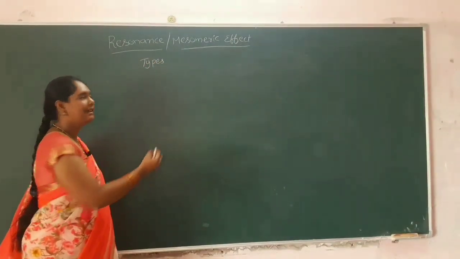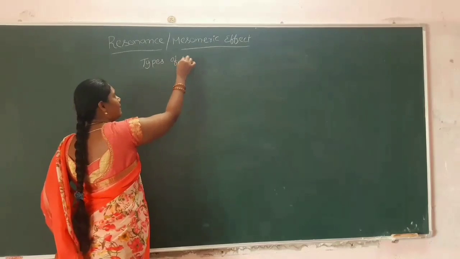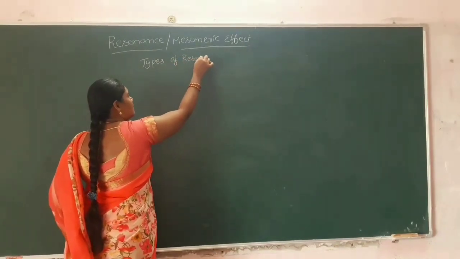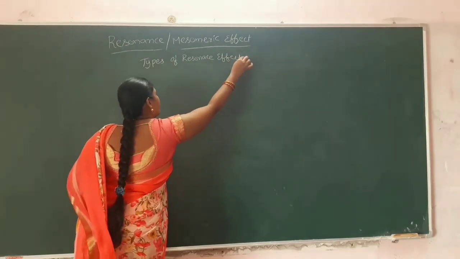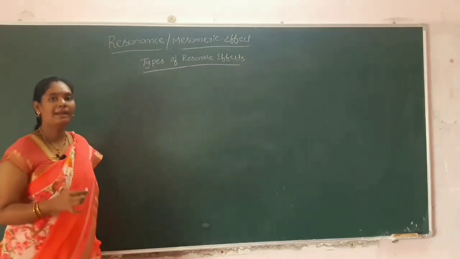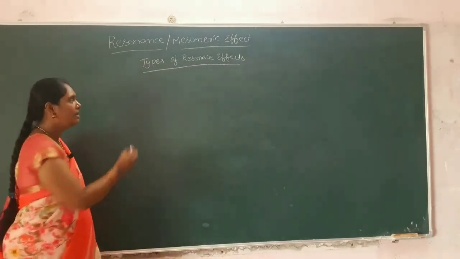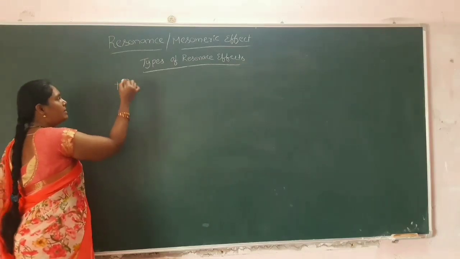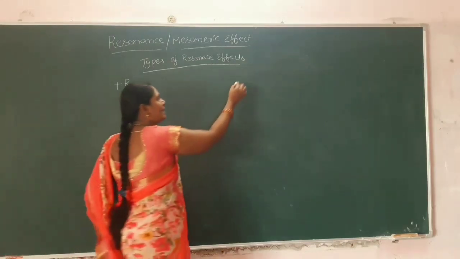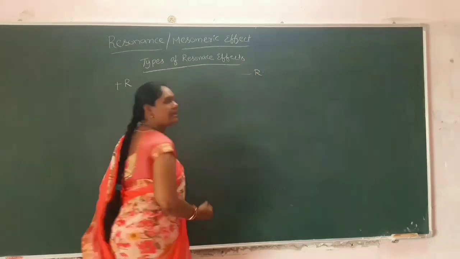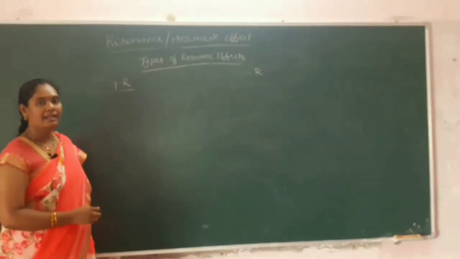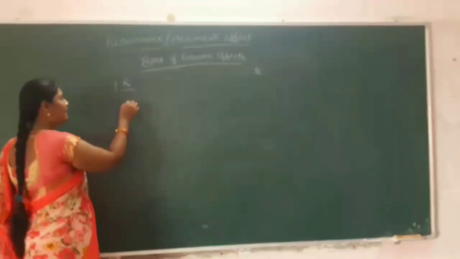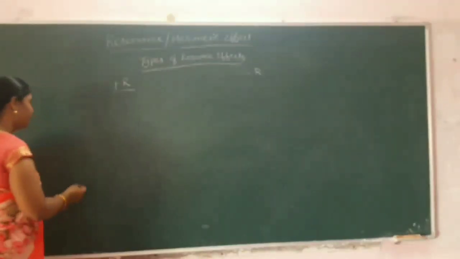Next we will see types of the resonance effect. Mainly two types of resonance effects we will observe, that is positive resonance effect and the second one is negative resonance effect. So coming to the positive resonance effect, here I will explain with examples.